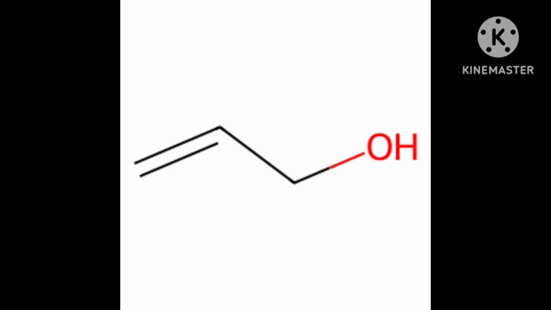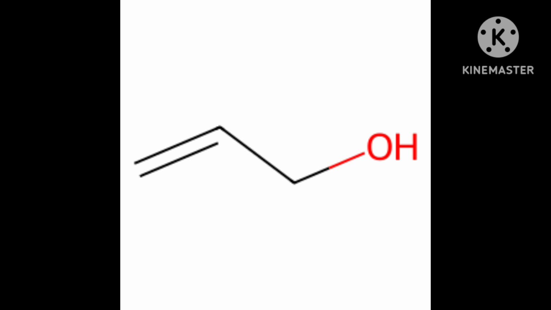Alkyl groups means what? Maybe methyl, 3 methyl groups may join, 3 alkyl groups may join, correct? 3 propyl groups may join, or 1 methyl, 1 ethyl, 1 propyl, like that can join. But all will join with carbon, correct? They will join with carbon only.